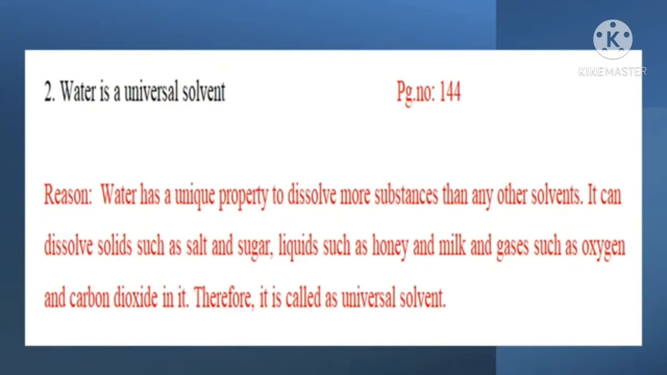Question 2. Water is a universal solvent. Answer is in page number 144. Reason. Water has a unique property to dissolve more substances than any other solvents. It can dissolve solids such as salt and sugar, liquids such as honey and milk, and gases such as oxygen and carbon dioxide in it. Therefore, it is called a universal solvent.